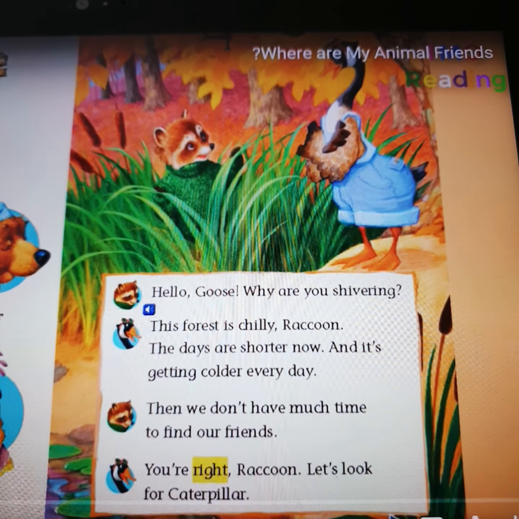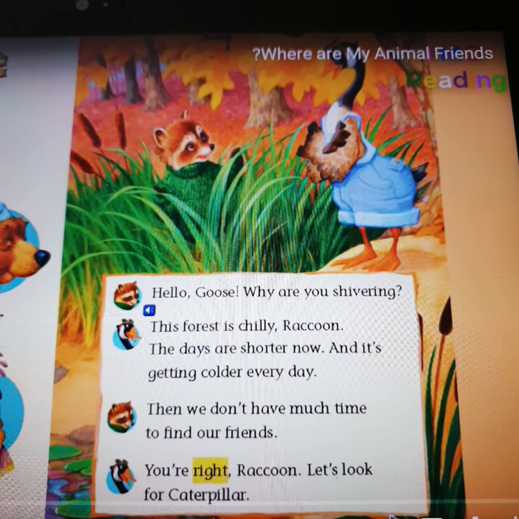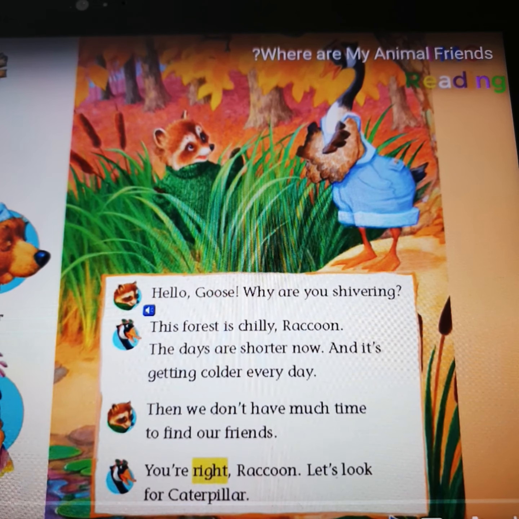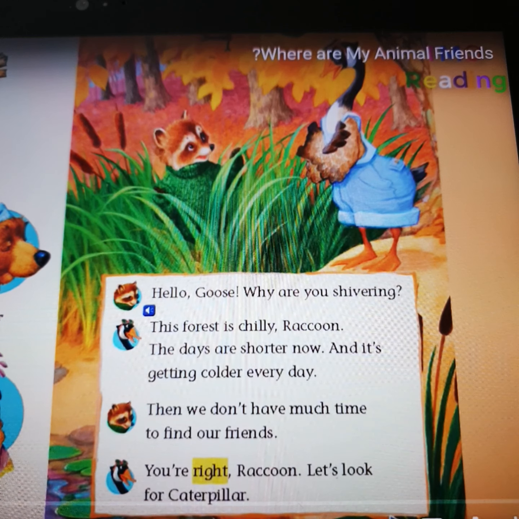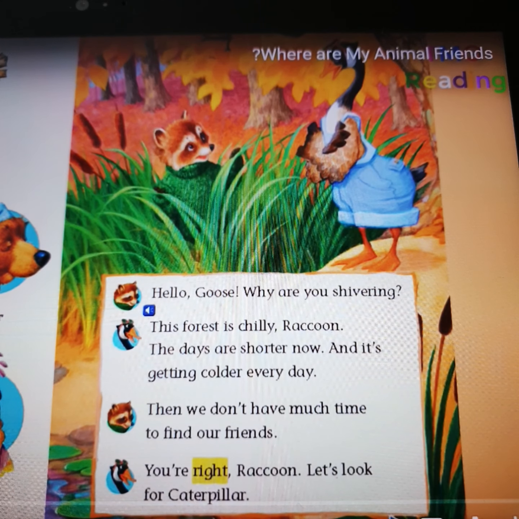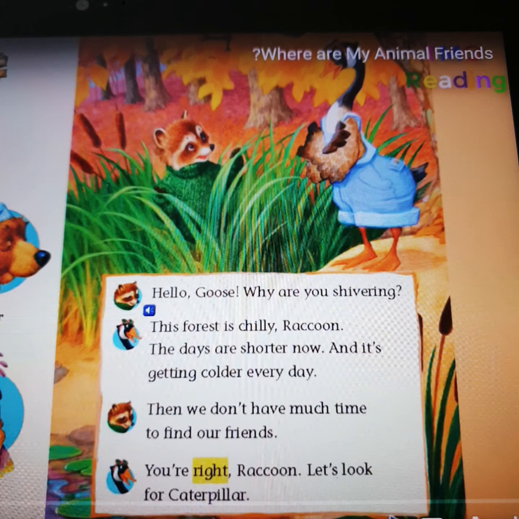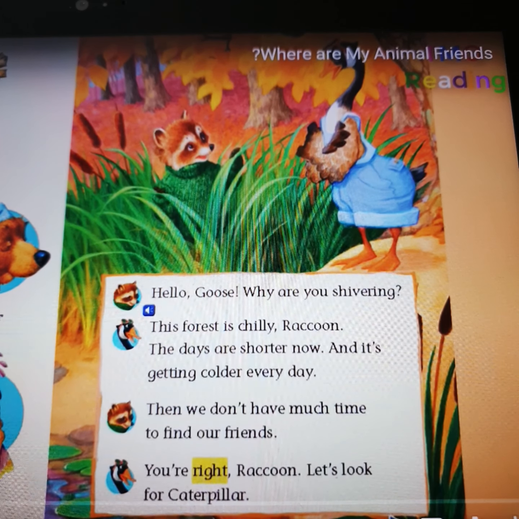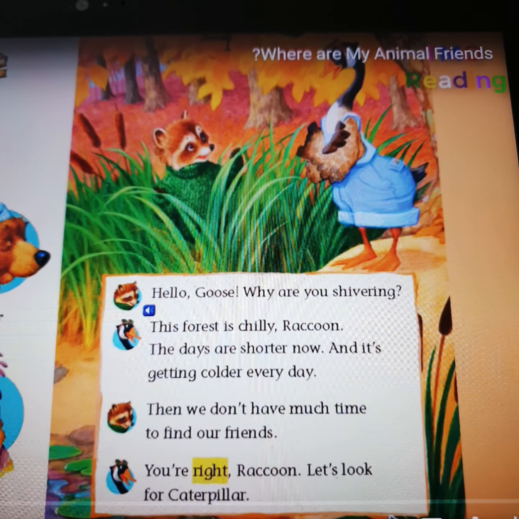And the goose here said that the days are shorter now. What does it mean by that? Goose means that the sun doesn't shine for as long. Okay, so in the fall, the days will be shorter. The days will be shorter than the summer.